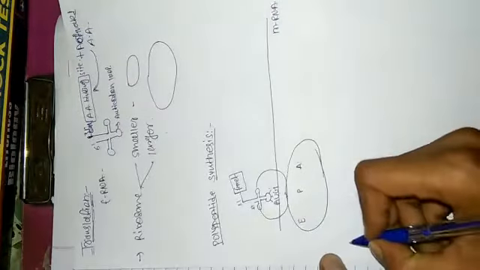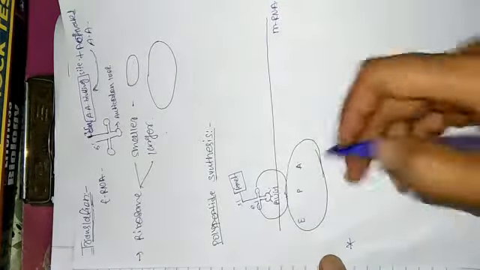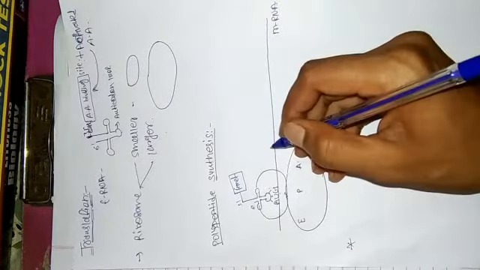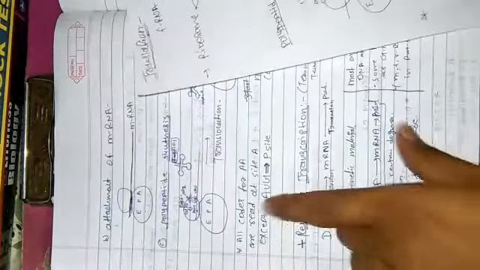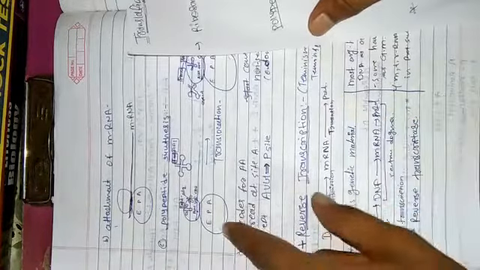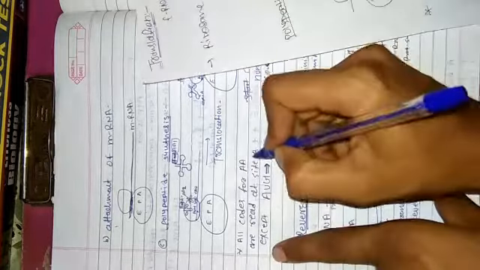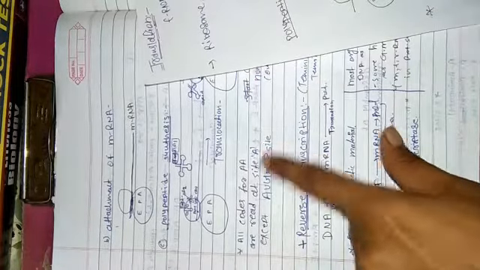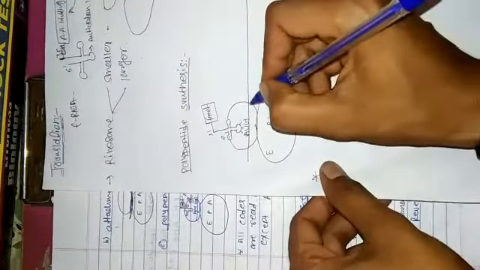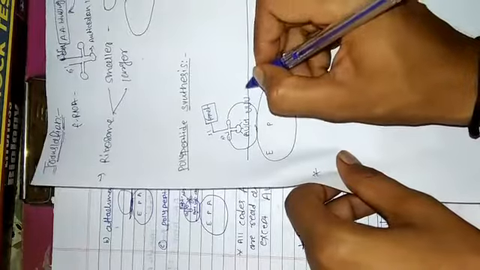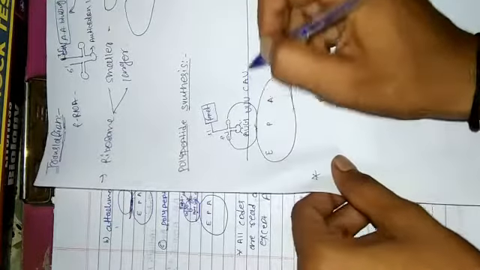Now another important thing is that generally all the codons for amino acids are read at the A site, except the AUG. Suppose here is another codon, then the next one is CAU, like this.